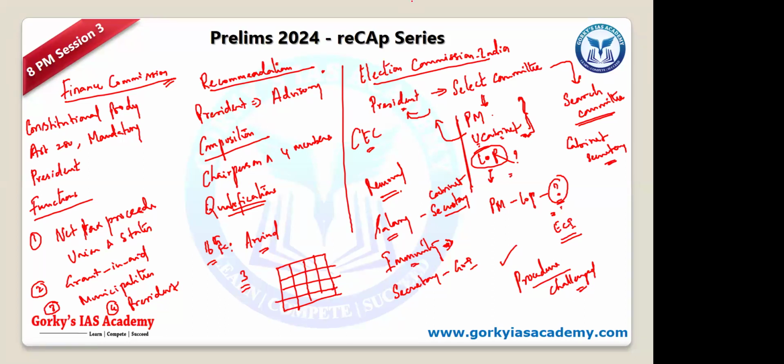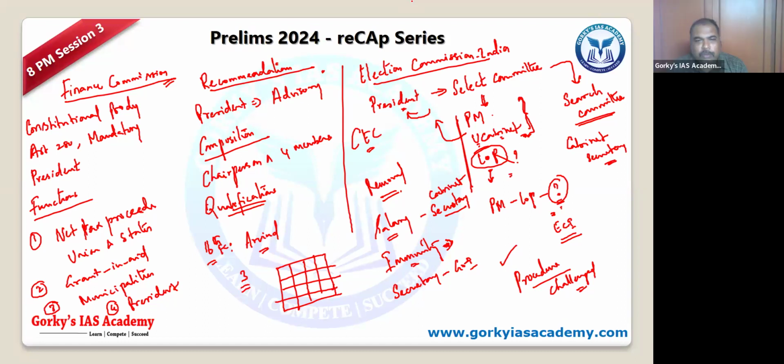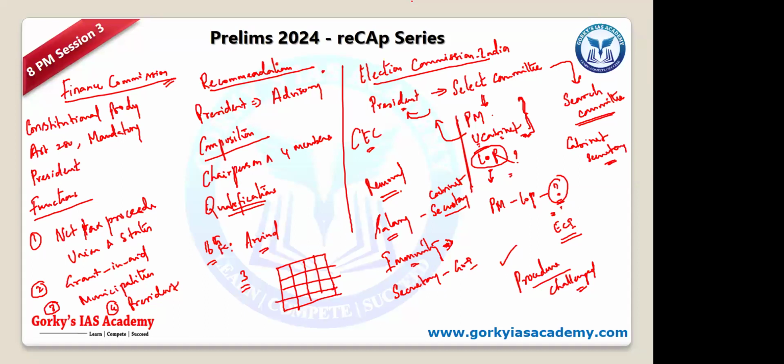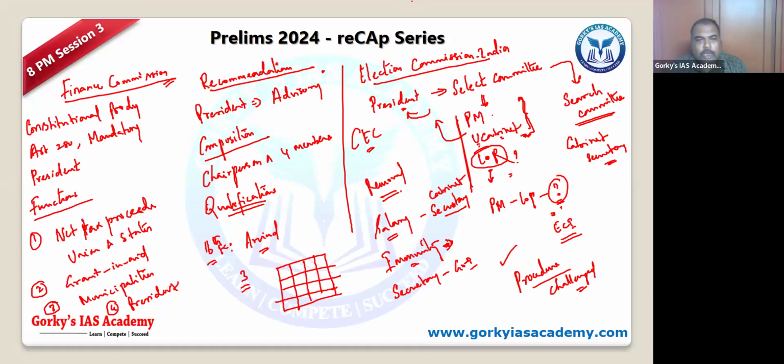Sir, to increase or decrease the number of members, do we need to pass a law? Yeah, we need to amend the law. Can we do it with more than 3 also? As of now, I think it is not possible. I think in the Act itself, they have mentioned the numbers. So we need to check it once. I'm not very clear about it, but I think only 3 can be appointed, not more. The number is mentioned in the Act, I suppose.